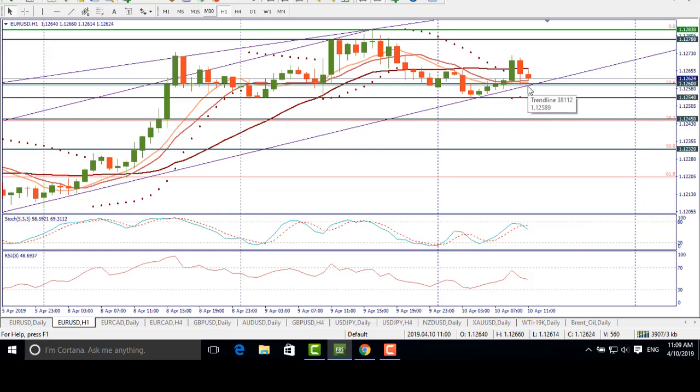However, it may be broken in case of the negative news for the euro. If this level is broken, the next support will lie at 112.54. You see that previously the pair touched this level 2 times and managed to recover, so the support is also quite strong. And then we have 112.45 as the next important support level. It's 38.2 FIBA level. The 50.0 FIBA level will become the last important support for today.